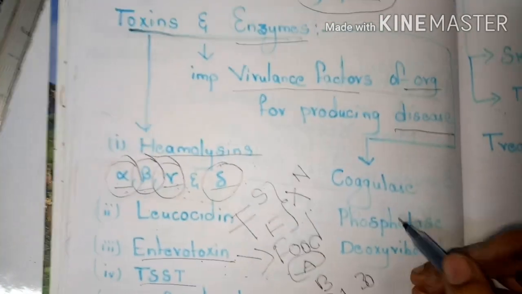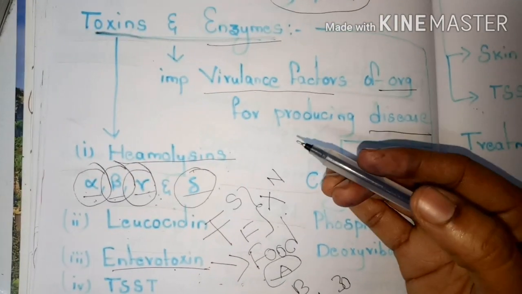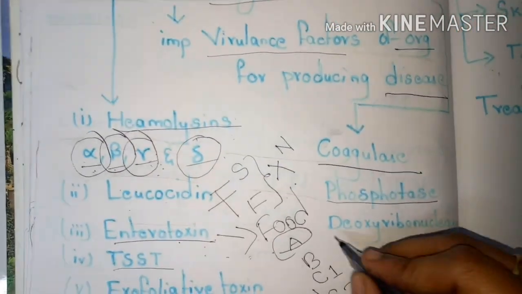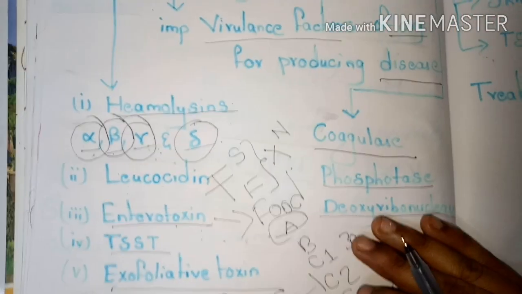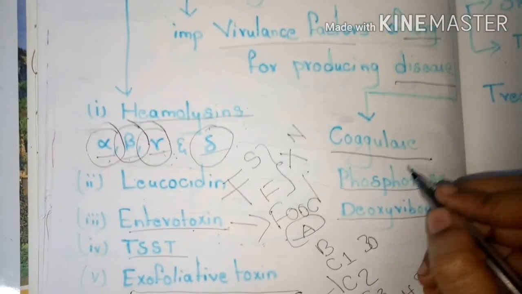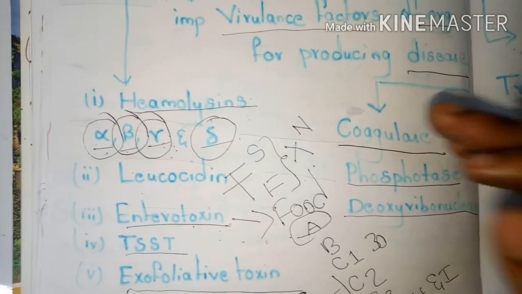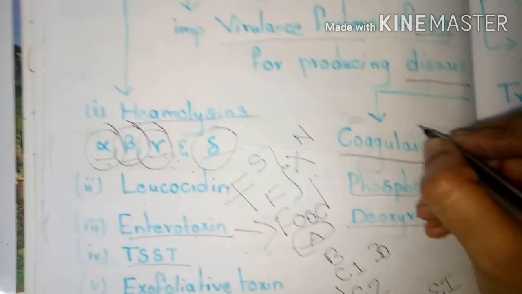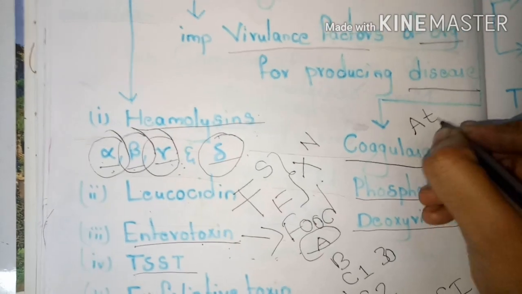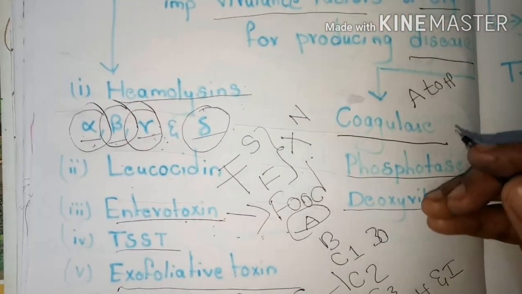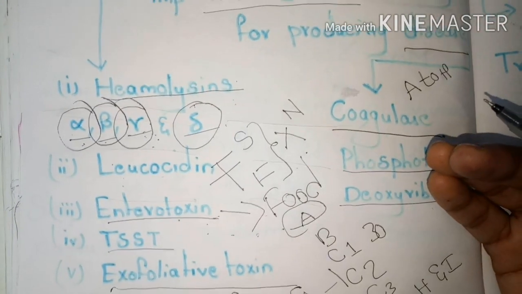Let's see what are the enzymes produced by the Staphylococcus aureus. Those are the coagulase, phosphatase, and the deoxyribonuclease. Coagulase is the enzyme which is playing a major role. Actually, this coagulase has 8 types, from A to H. These have antigenic stability.